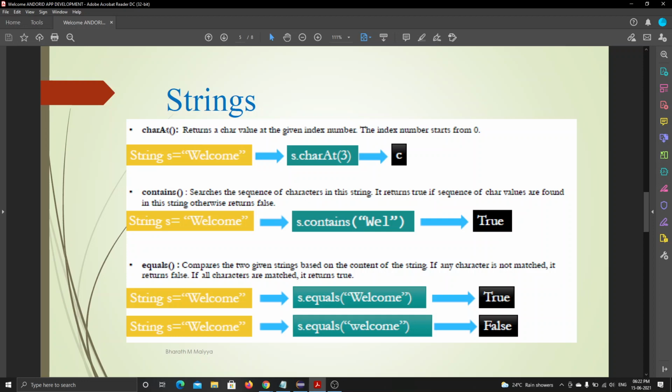See now, charAt. Understood what charAt is?